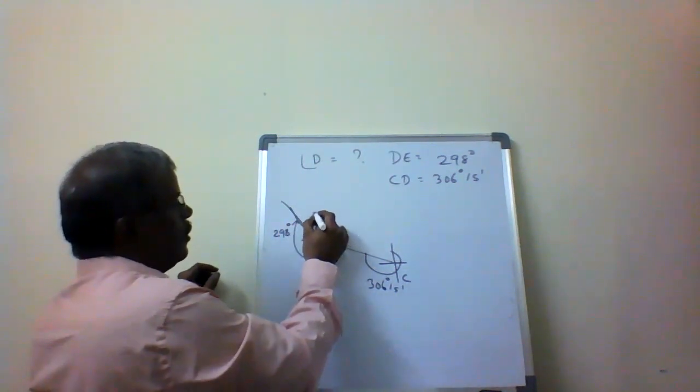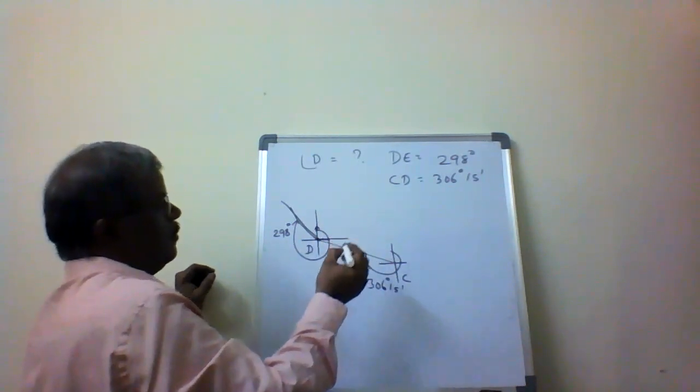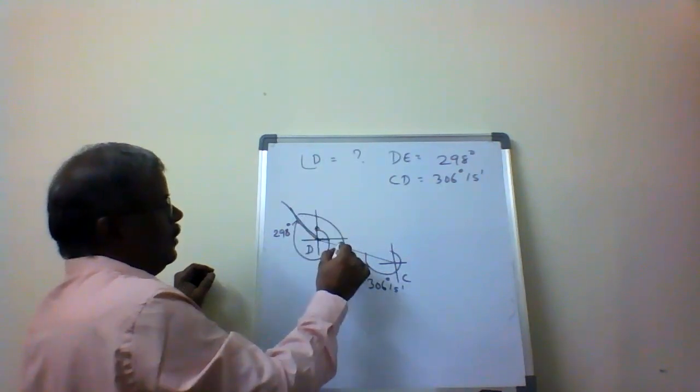Now I have to calculate what is this angle.